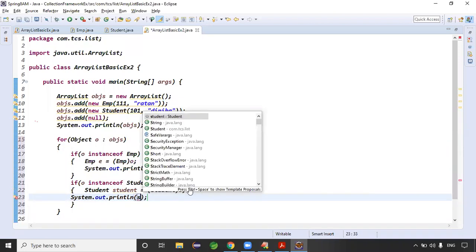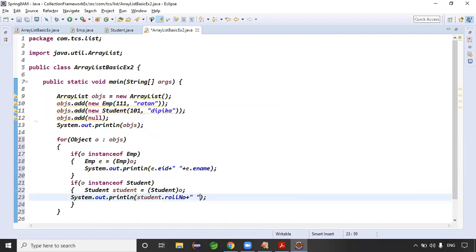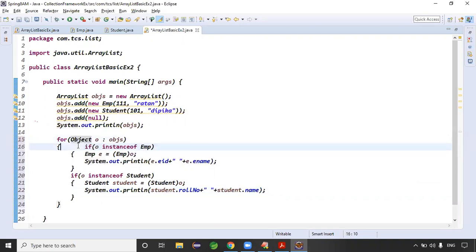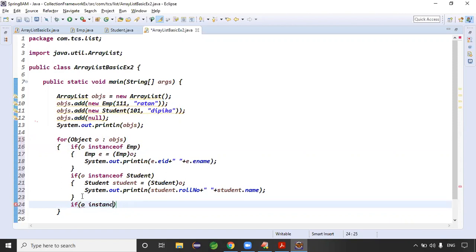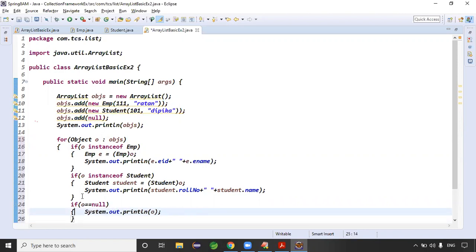Student dot roll number plus some space plus student dot name, right? Exactly. Basically here the object contains different objects. We need to process like this. At last, the null value. Don't use instanceof for the null value, guys, you'll get a null pointer exception. If you have the null value, simply use the double equal to operator. O double equal to null, simply you can print that null value. Printing O, that's it. Is it clear now?